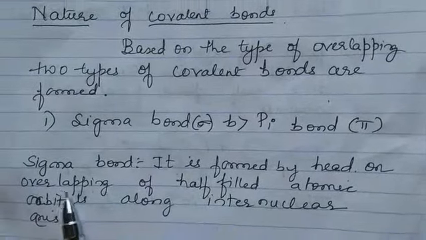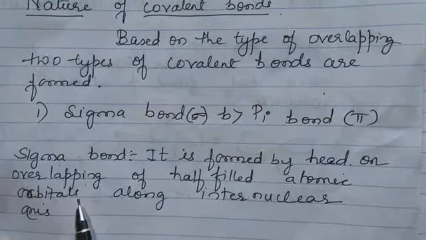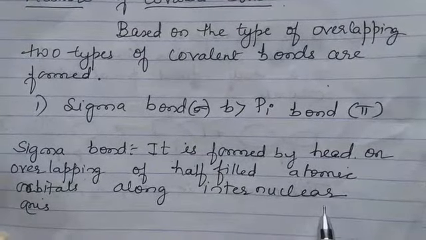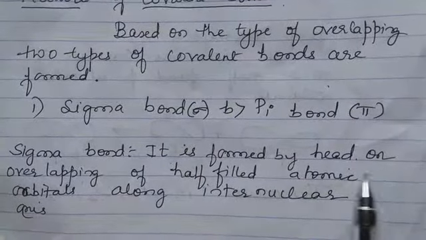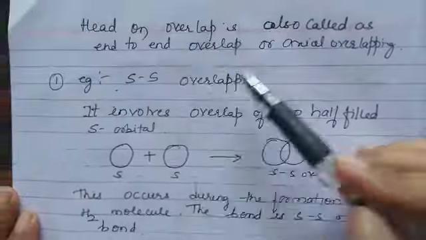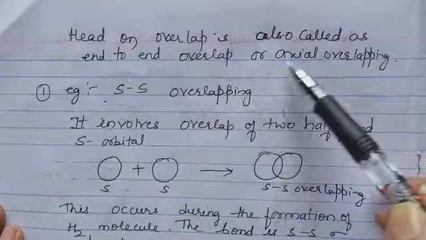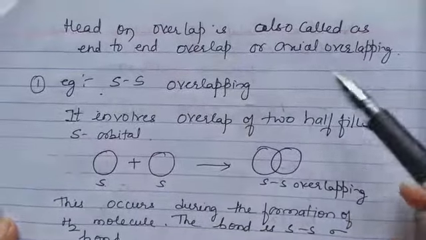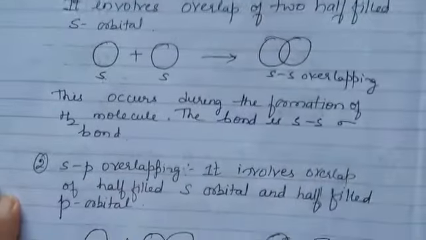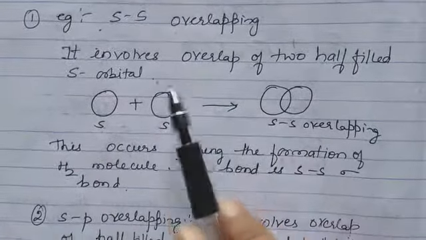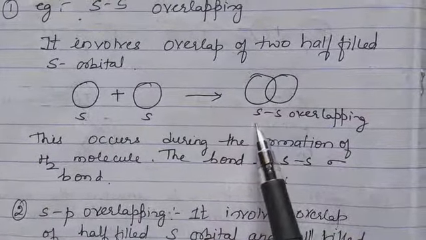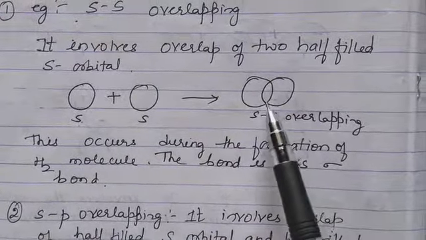So what is a sigma bond? It is formed by head-on overlapping of half-filled atomic orbitals along the internuclear axis. What is head-on overlapping? Head-on overlapping is also called end-to-end overlap or axial overlapping. Example, SS overlapping. It involves overlap of two half-filled s orbitals. I have an s orbital here, another s orbital. They are overlapping and this is called SS overlap. Which bond is this? It is sigma bond.